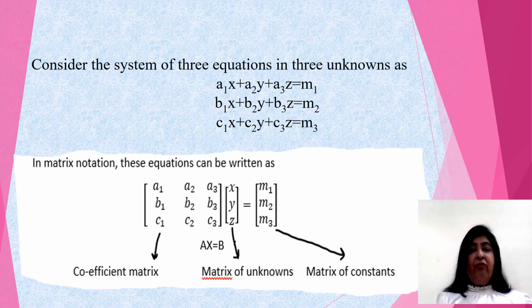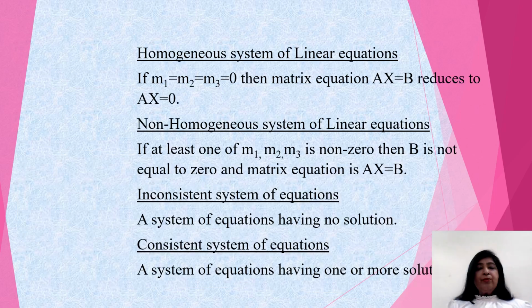Now I have the system of three equations in three unknowns that was discussed, and in the matrix form it may be written like Ax = b. Now what do you mean by homogeneous system of equations? What do you mean by non-homogeneous system of linear equations? Now we have Ax = b, which is said to be non-homogeneous system of equations.